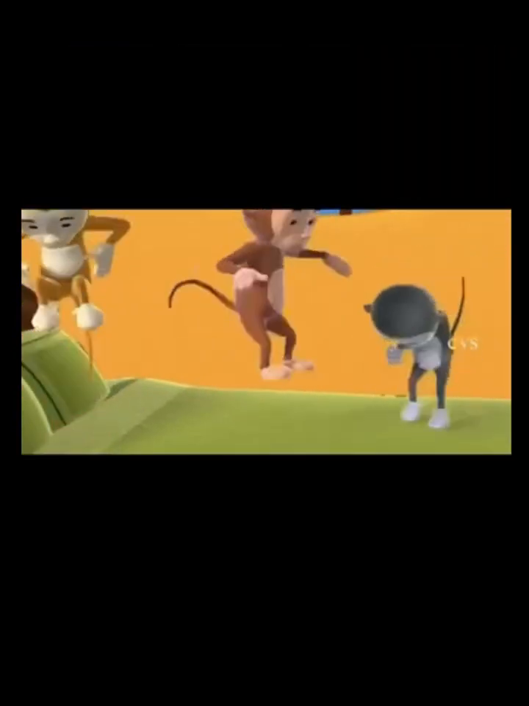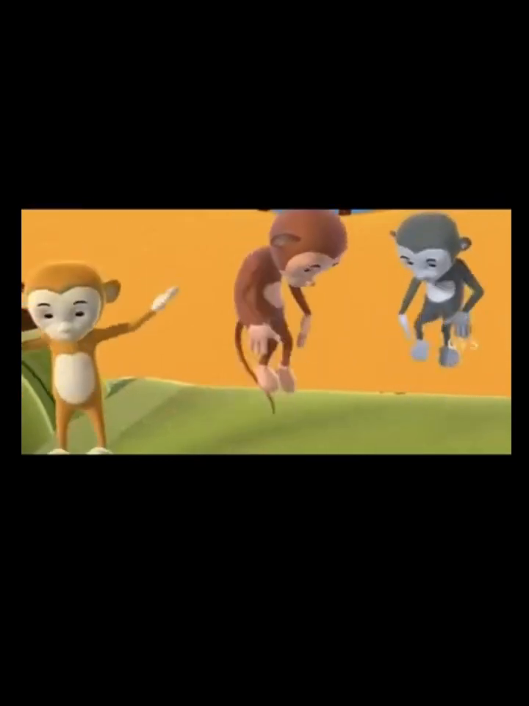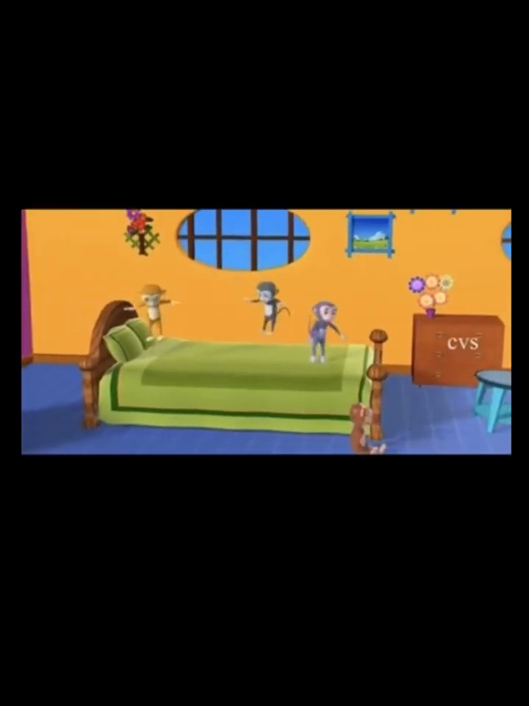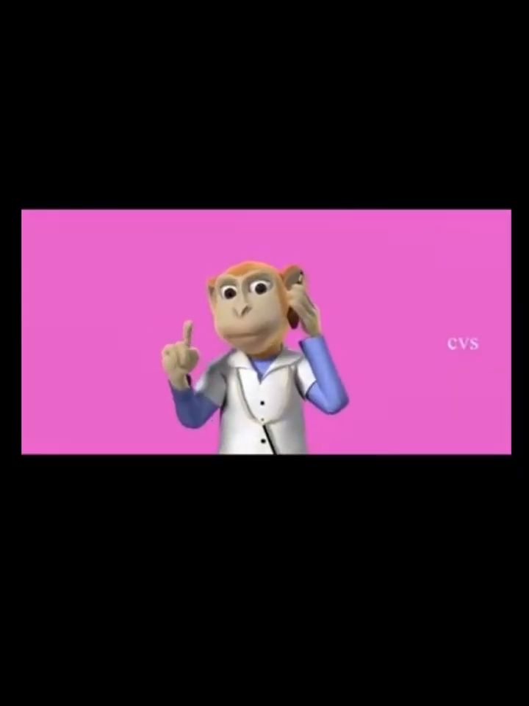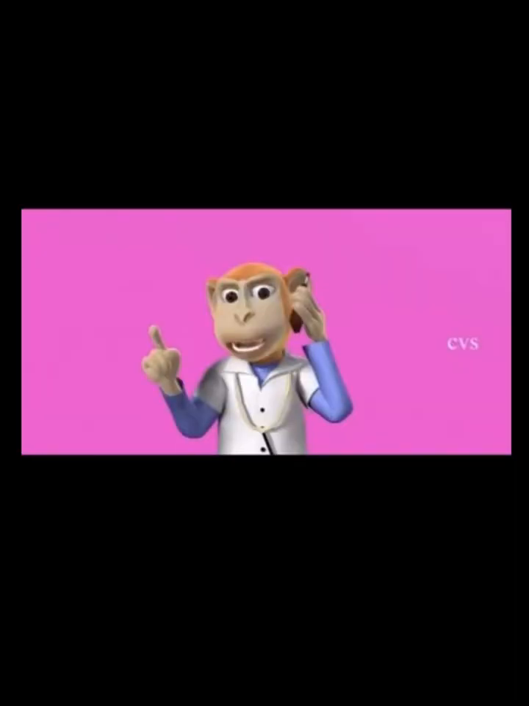4 little monkeys jumping on the bed. One fell down and bumped his head. Mama called a doctor. Doctor said, no more monkeys jumping on the bed.